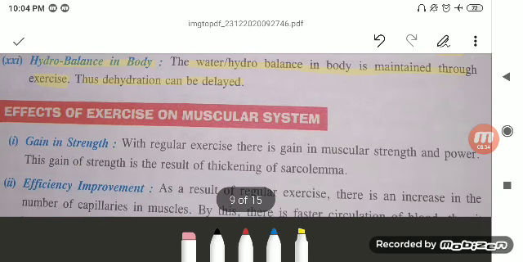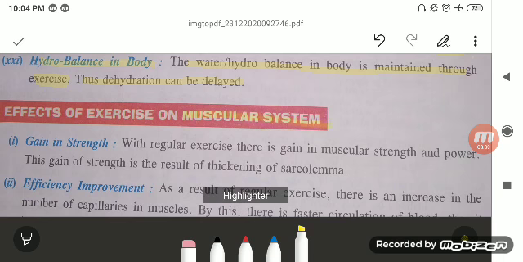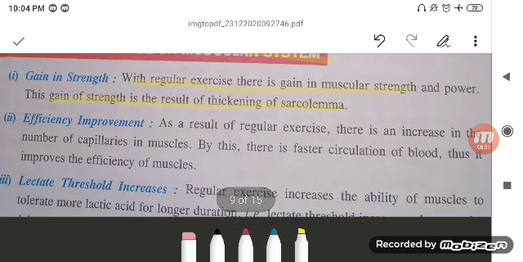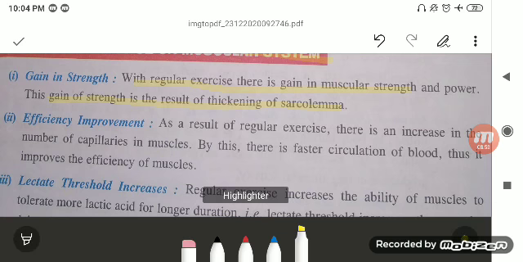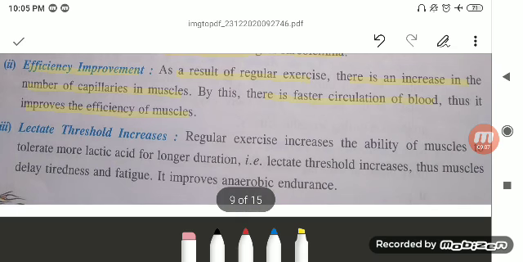The next system which is going to be affected by the exercise is your muscular system, that is they gain the strength. With the regular exercise, there is a gain in the muscular strength. Gain of the strength is a result of the thickening of the sarcolemma, which is the covering of the muscles. Then efficiency improvement as a result of regular exercise. There is an increase in the number of capillaries in the muscle. There is a faster circulation of the blood, thus it improves the efficiency of the muscle.